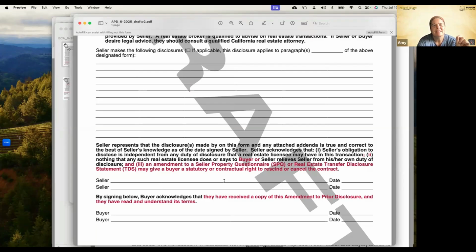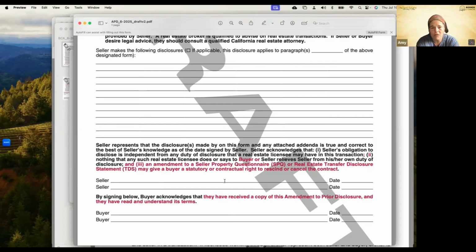May give the buyer a statutory or contractual right to rescind or cancel the contract. Okay, so remember, anytime new material information is provided to our buyers, the buyers have, for the most part, 5 days to review that information. Assume that it's given to us electronically. If it's handed to us in person, it's a little different, but most of the time it's electronic. Okay, they have 5 days to review that information and decide whether they want to move forward or not, even if they've removed their contingencies.